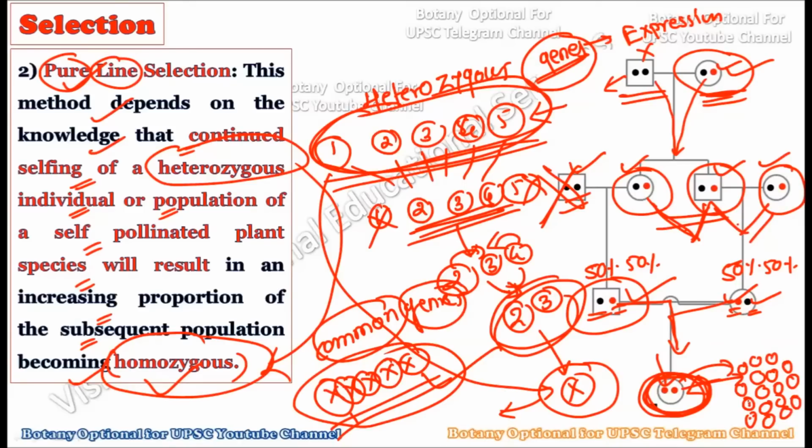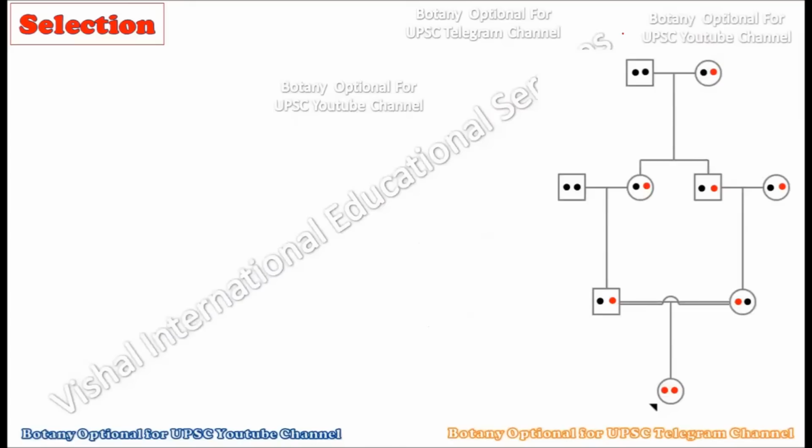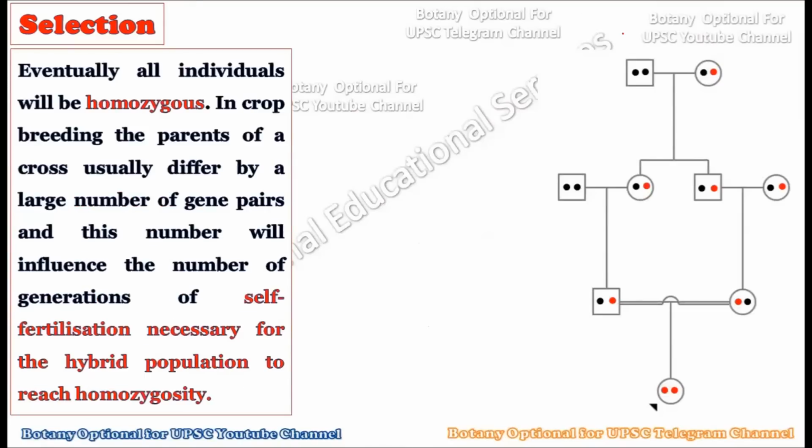For example, the two red dots should be present in all of the plants, which shows that all plants are desirable plants. So finally, we have created the homozygous population here, while at the beginning we had the heterozygous population. Okay, so in this way we can create the pure line for any plant. In a plant breeding program, if our aim is to create the pure line, there is some variability with heterozygosity at the start, but at last we will have only homozygosity and there will not be much variability. Okay, now see, eventually all the organisms will be homozygous at the end of the process.